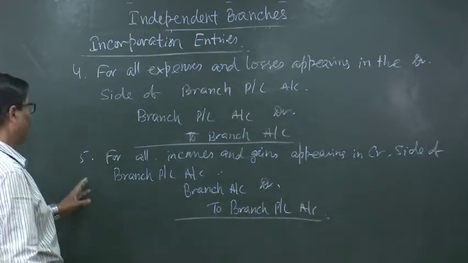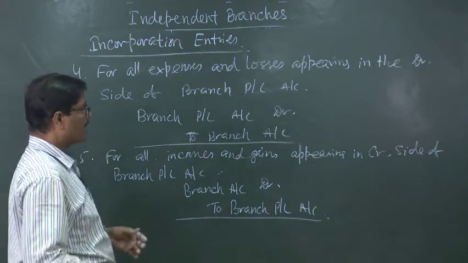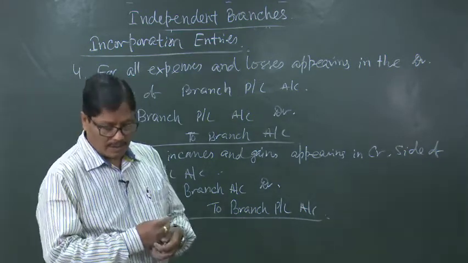This will be the entry for incomes and gains appearing in the credit side of the branch PL account.